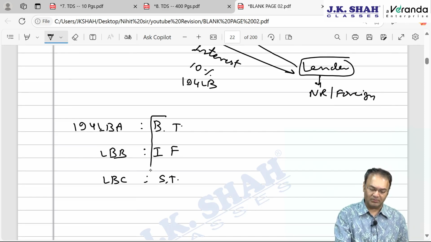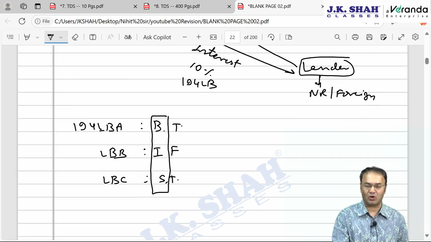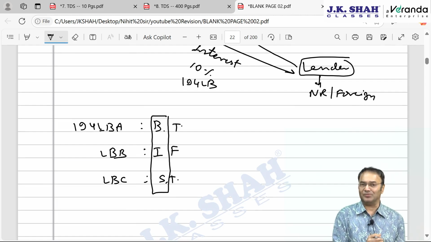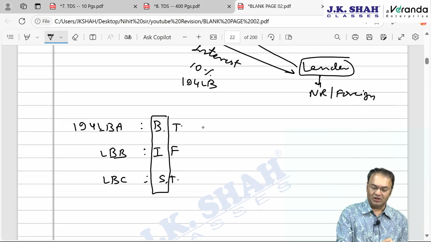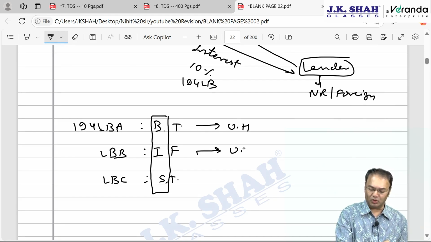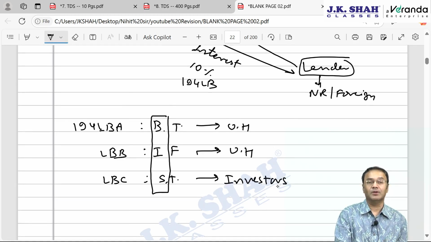If you recollect, I had been telling you BIS, Bureau of Indian Standards. Easy way to remember it. While discussing these three chapters, we had even prepared a chart making a comparison between these three. Now here they will be deducting TDS while making payment to the unit holder, and while making payment to the investor. Here the investors in a securitization trust are called investors and not unit holders.